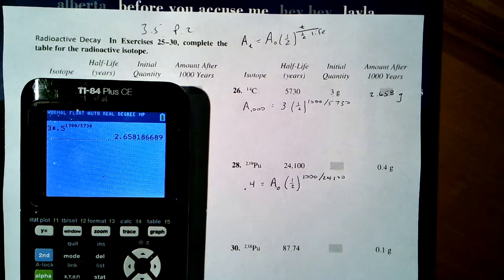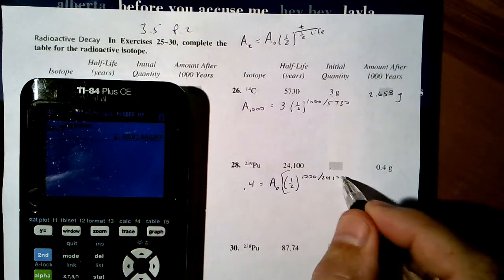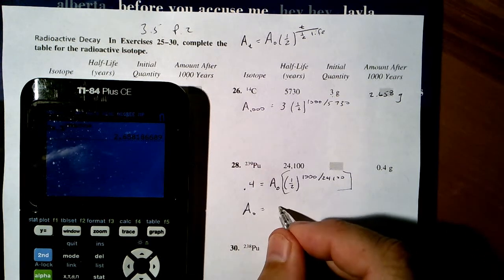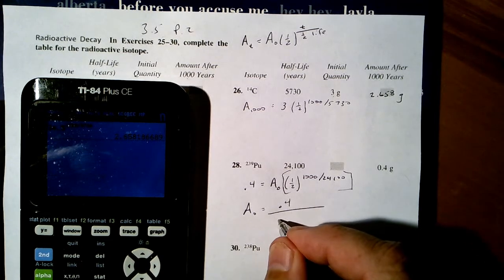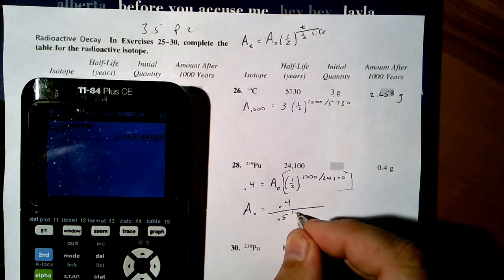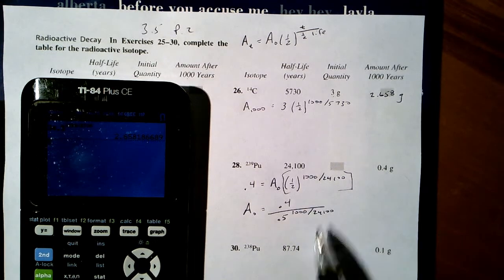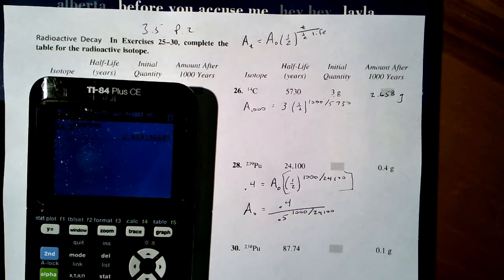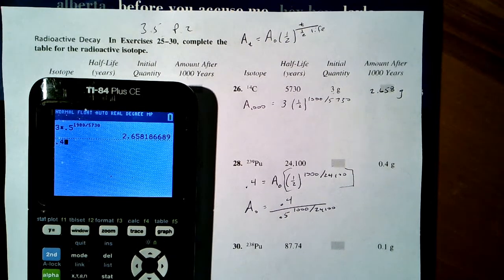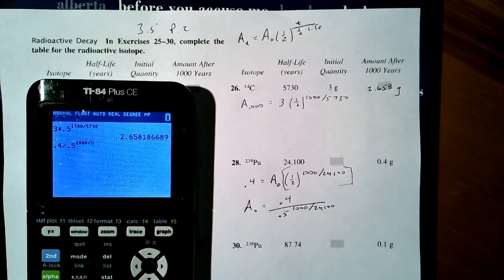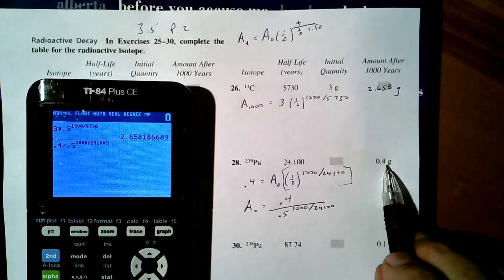I'm just going to carry it along and deal with it in my calculator. So I need to divide this away. So I get the amount at time 0 equals 0.4 divided by 1/2, or 0.5 to the 1,000 tiny fraction of the full half-life. And clearly we could have reduced 2 zeros there. So 0.4 divided by 0.5 raised to the, don't hit equals yet, let's talk about this, 1,000 divided by 24,100. Now this is what it reduced to.